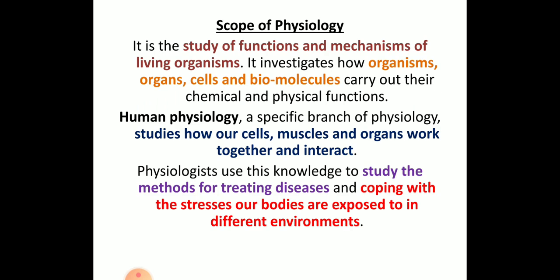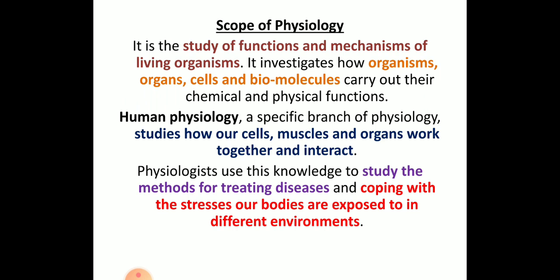So what are the scopes of physiology? Now you already know what you mean by physiology. By studying morphology and anatomy, you can make out the physiology. But for the scope of physiology, you need to study the function and mechanism of all the living organisms or the structure. Then only you can investigate how the cells work, how the organs work, what is the composition of tissue, and in what way it is helping the organ system or maintaining our balance. Those all are the scopes which come under physiology.